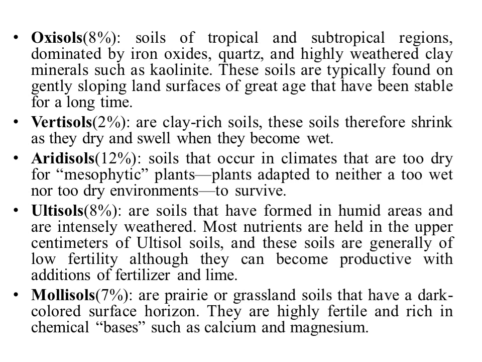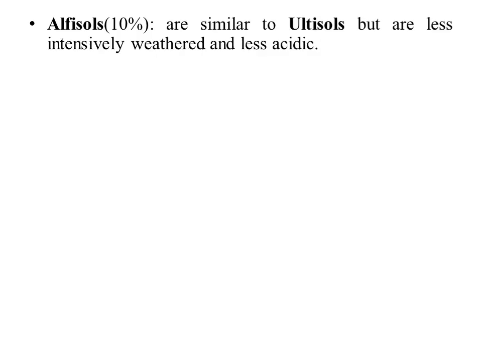Mollisols represent 7% of the glacier-free land surface, and these are the soils of prairies or grassland soils, very fertile, very high in fertility, and rich in chemical bases such as calcium and magnesium. Next is Alfisol. Alfisols are similar to ultisols but are less intensively weathered and less acidic.